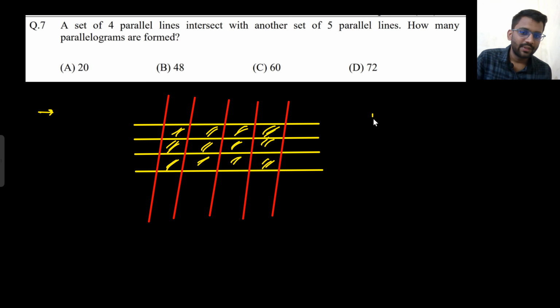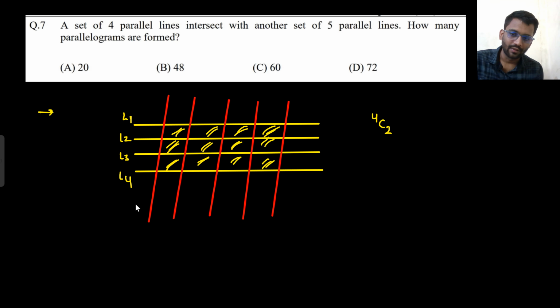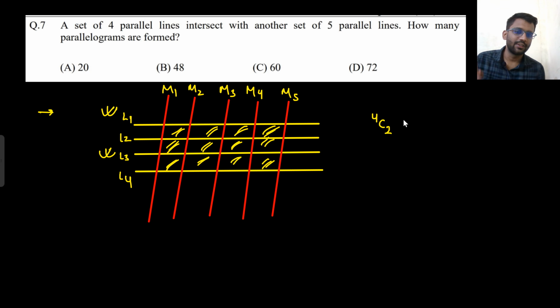From 4 lines you need at least 2 lines, any 2 lines. Let's just call this one L1, L2, L3, L4, and this one M1, M2, M3, M4, M5. So let's assume I take L1 and L3. So 4C2 into, and from here as well I can take any two. Let's assume I take M1 and M5. So from 5 I can take any two.